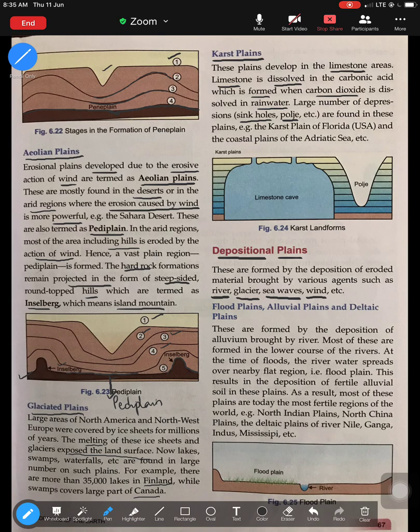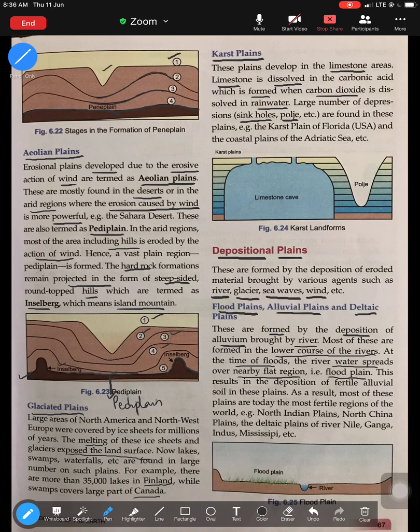plains. Now, here are different types of depositional plain: floodplain, alluvial plain, deltaic plains. So, they are basically formed because of the deposition of alluvium. Alluvium is sand, silt, and clay, which makes the soil very, very fertile. So, when this alluvium is brought down by the river, it starts depositing in the lower course of the river. At the time of floods, the river water spreads over nearby flat region, leading to floodplain.